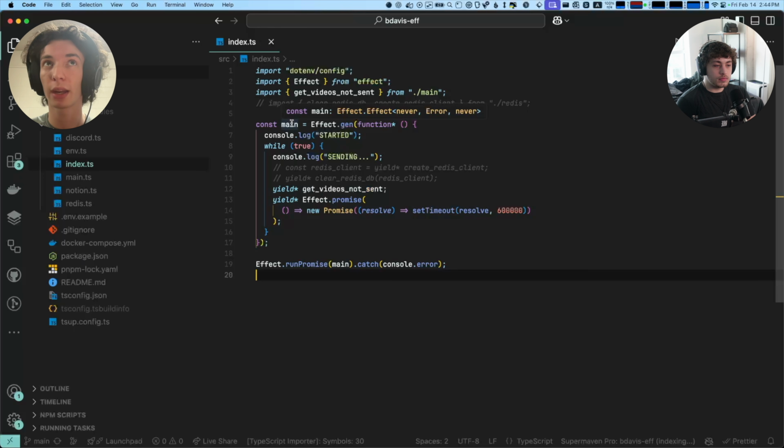So when you look at an Effect type, we're just looking at the main effect, and you can think of this like the main function. As Ben was saying, there's three type parameters. There's the return type, which in this case is never, and that would imply that this effect never returns, it runs forever. Then we have error, so this effect could error with an error type, and then we have never for the dependencies. We'll talk a bit about what the dependencies mean later because you don't use any in your first version of the app, but I do later on in the rewrite.